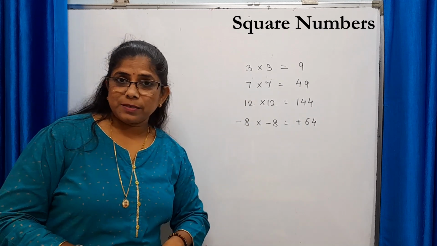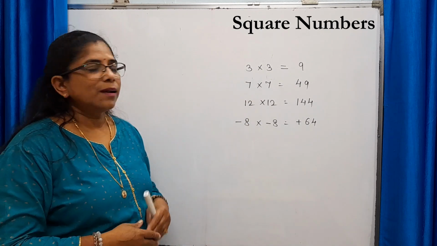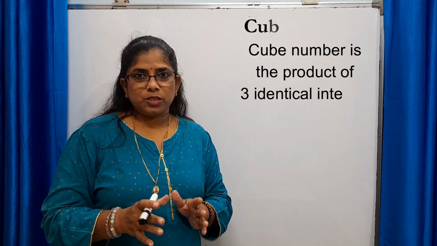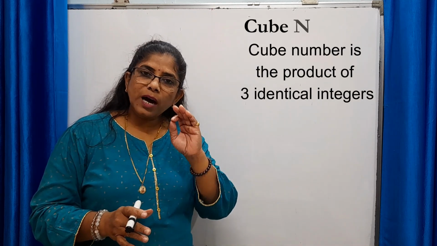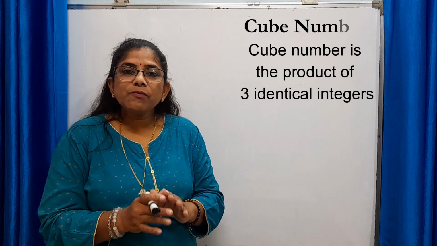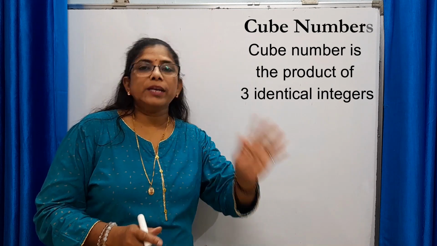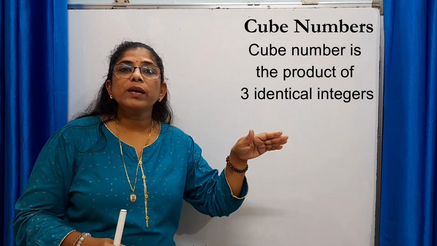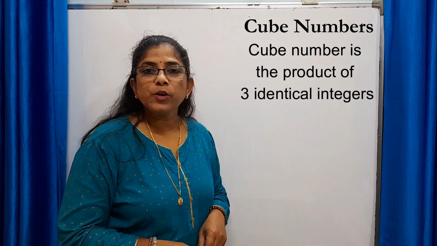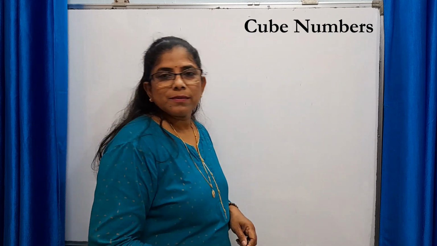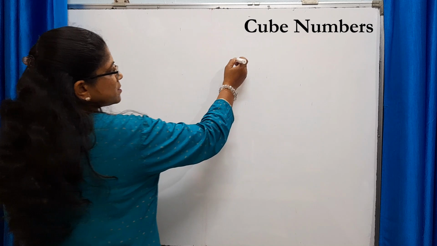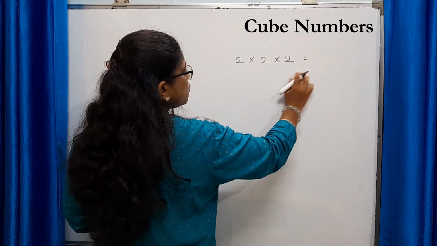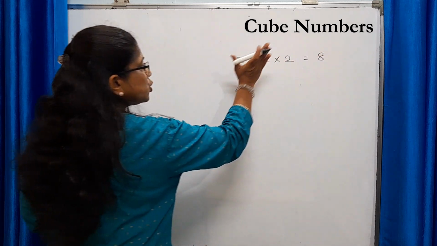Now the next type is cube numbers. Let's see what are cube numbers. Cube numbers are the product of identical integers. Here we have to multiply the same integer 3 times. When we multiply the same integer 3 times, the product what we get is called as perfect cube. Let's have a look at this example. 2 into 2 into 2. 2 2s are 4, 4 2s are 8. 8 is cube of 2.